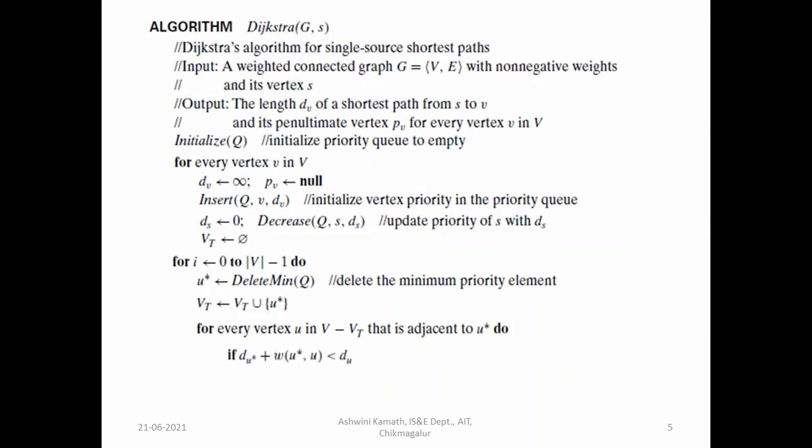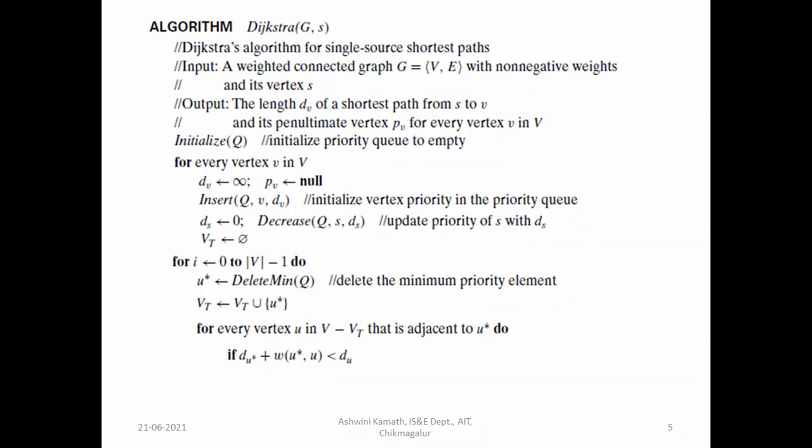If du star plus w of u star comma u, that is the weight of u star comma u, is less than du. Initially you have assigned du as infinity to all the vertices in the queue. Now it will check from the vertex you have selected, du star plus w of u star to u, where u star comma u is an edge.